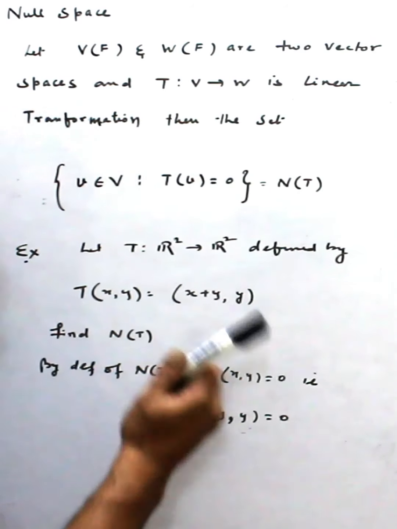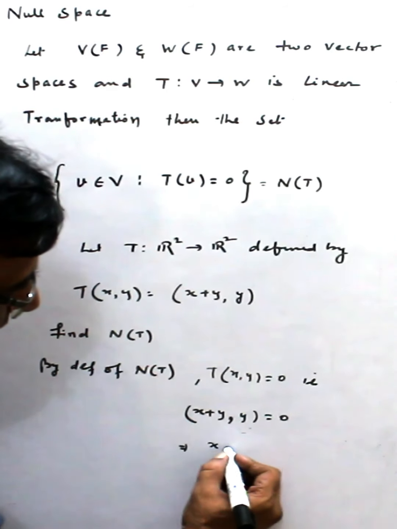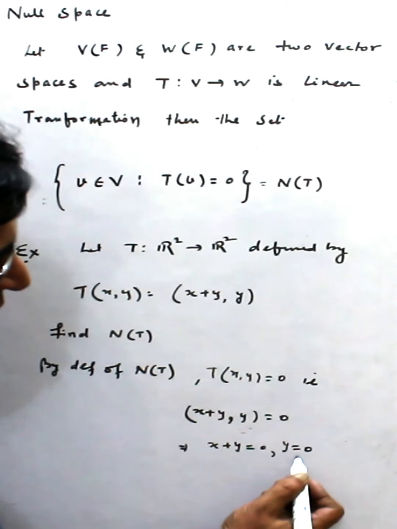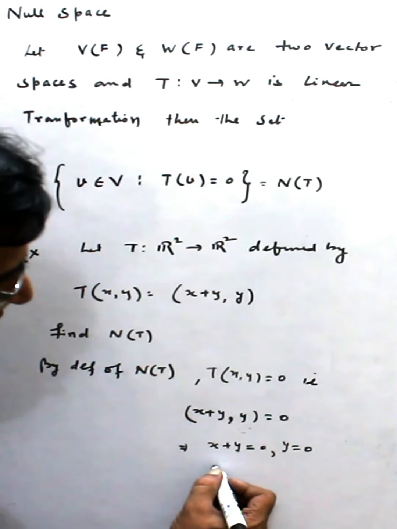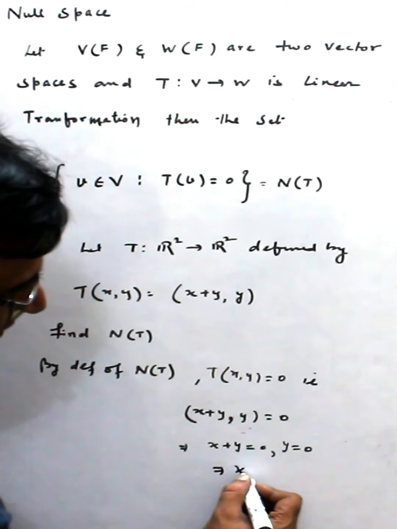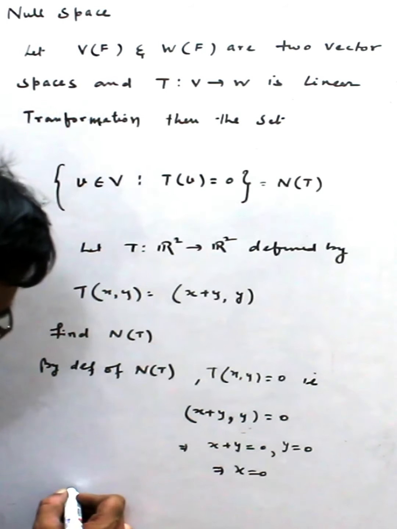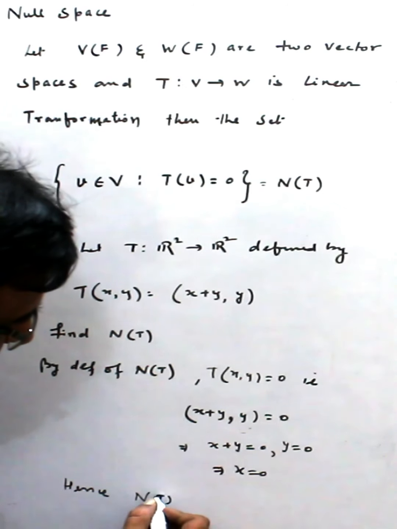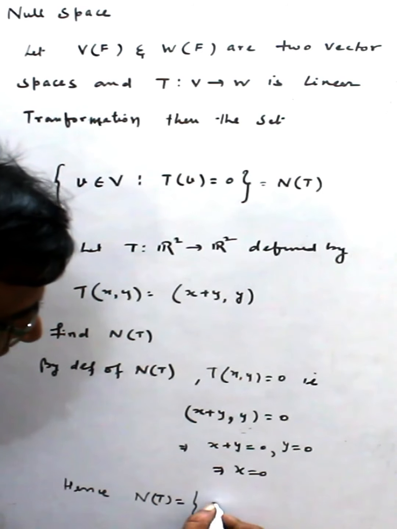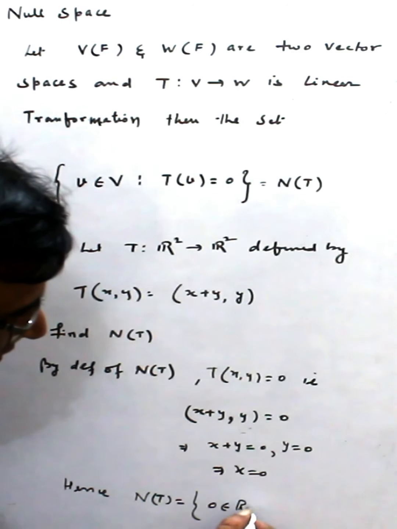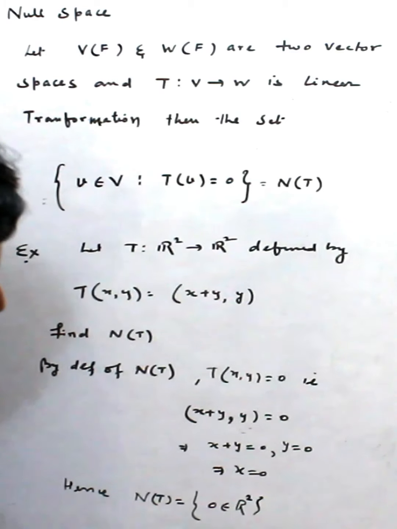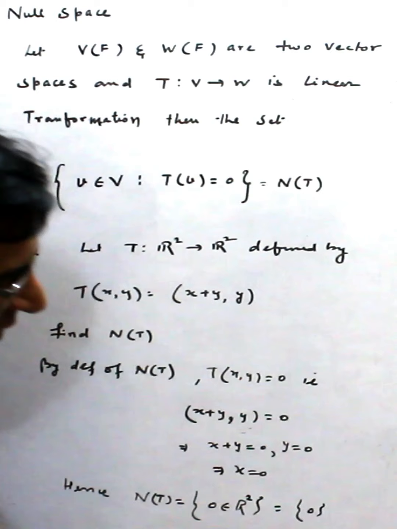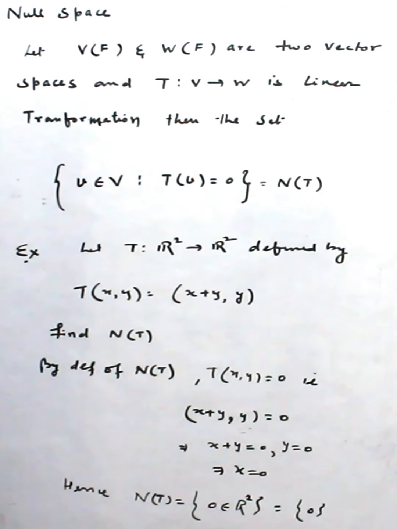Because T(x, y) is this, and from here x plus y is 0 and y is 0. So y is 0, then obviously x is 0, hence N(T) contains only one vector, the 0 vector of R square. Only 0, or you can simply write that only the 0 vector is there.